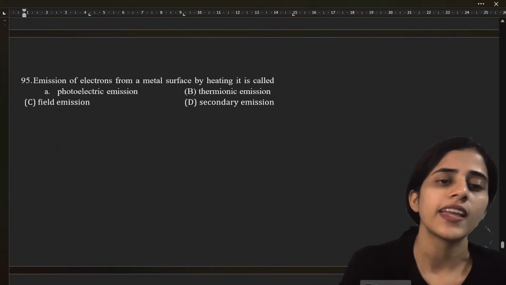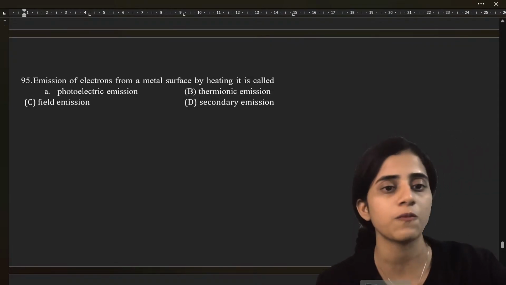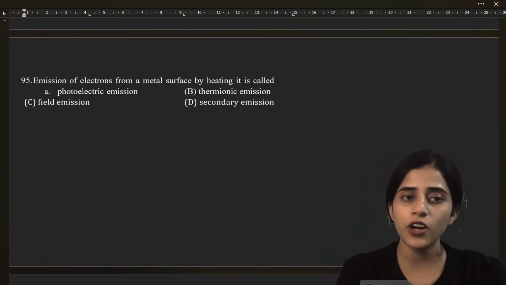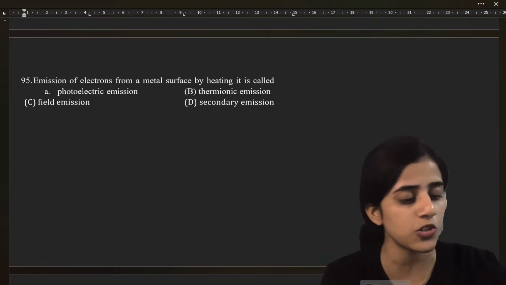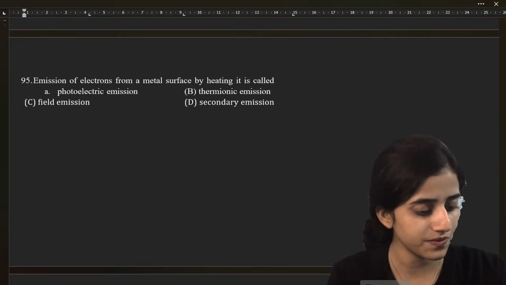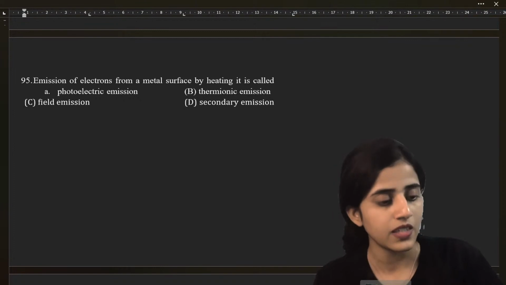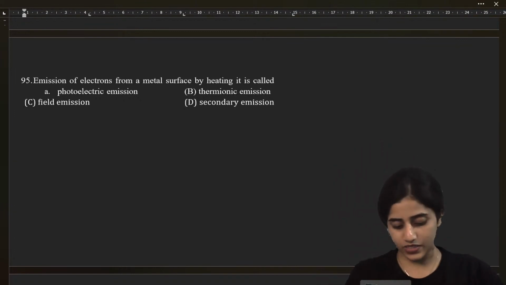Very good. Emission of electrons from a metal surface by heating is called what? Photoelectric emission, thermionic emission, field emission, secondary emission. What is it called? Quickly tell me the answer. What is the answer to question number 95?